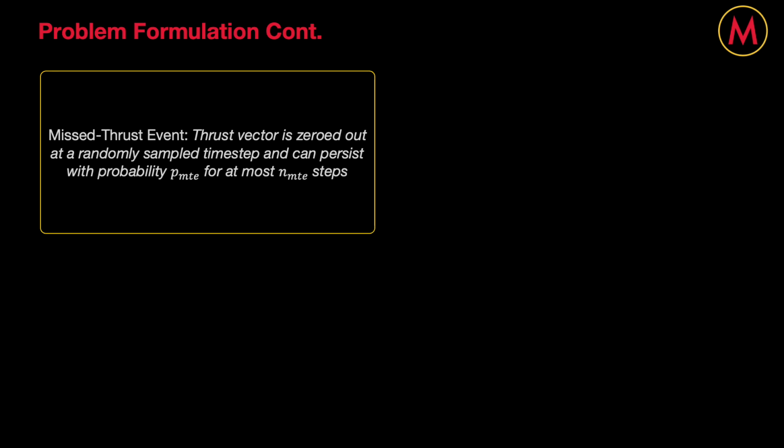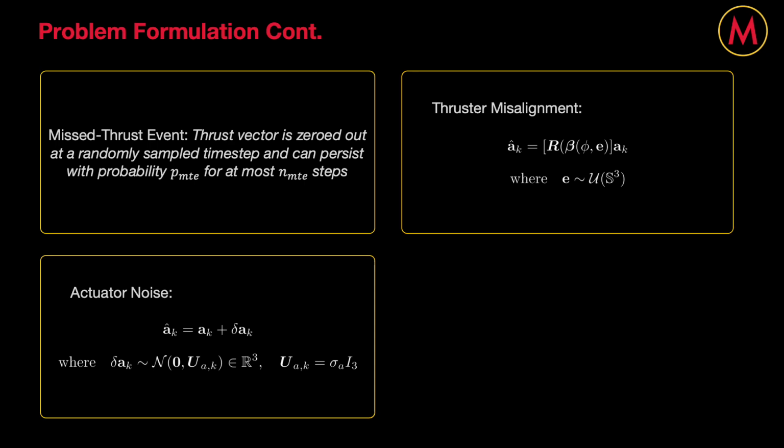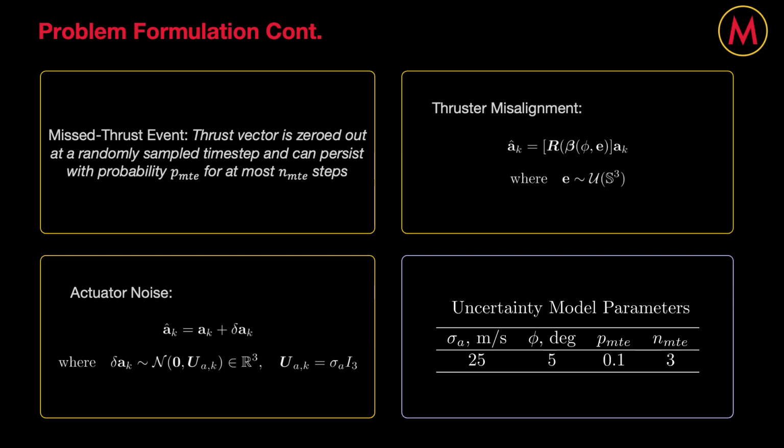The second control error is actuator noise, which is modeled by adding Gaussian noise to the agent's chosen thrust vector. And lastly, thruster misalignment is introduced by sampling a random unit vector and utilizing it along with the predefined rotation angle to construct a direction cosine matrix that rotates the thrust vector at each time step. And so here's just a table with the parameters utilized to instantiate each of these control execution errors.